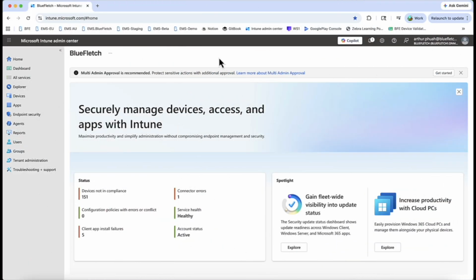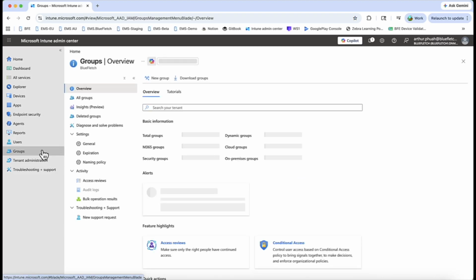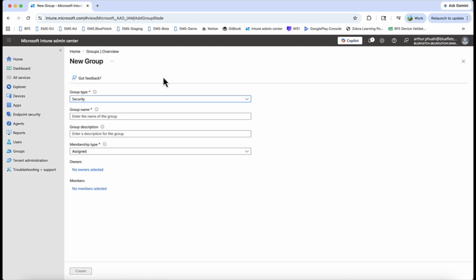So what you want to do now is create a group. So head on to groups, hit new group, keep the group type security, give it a group name. You can call it Microsoft Managed Home Screen Setup Group. The membership type will be dynamic devices.